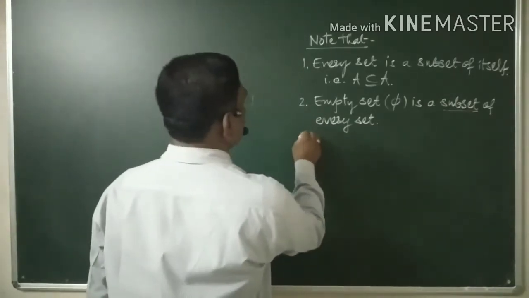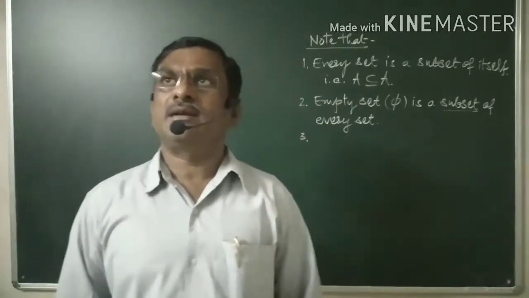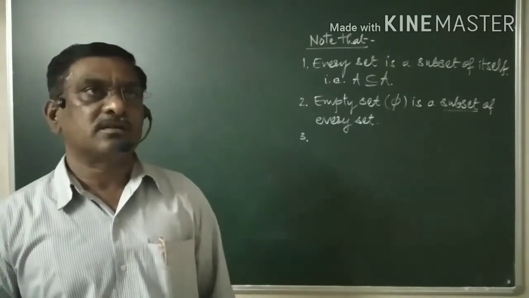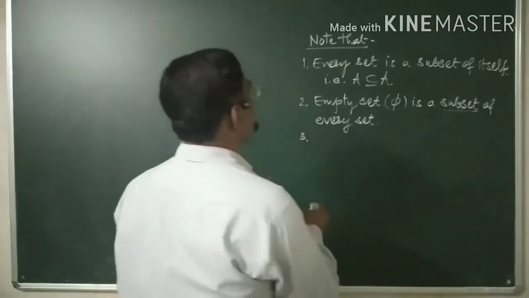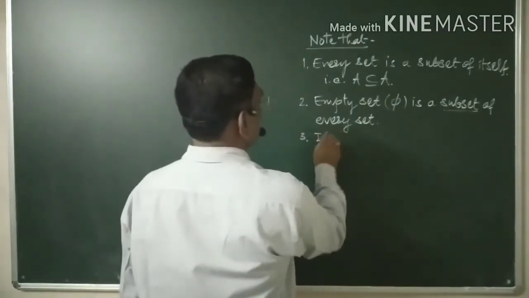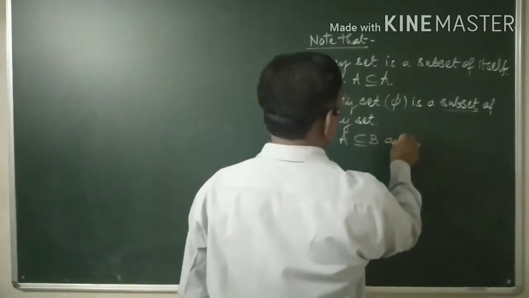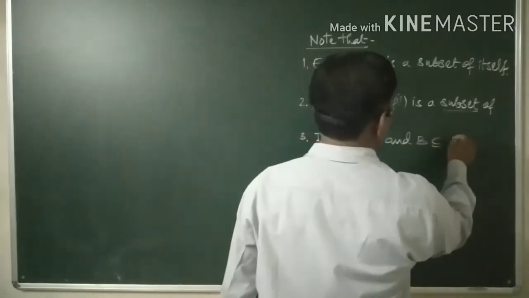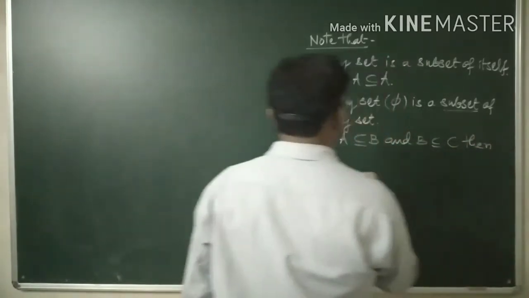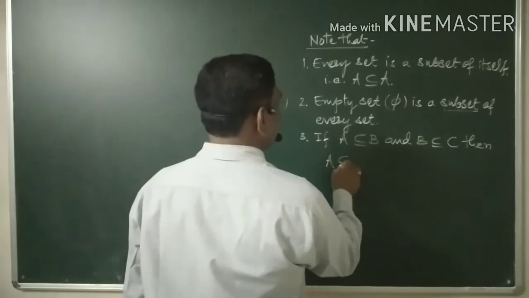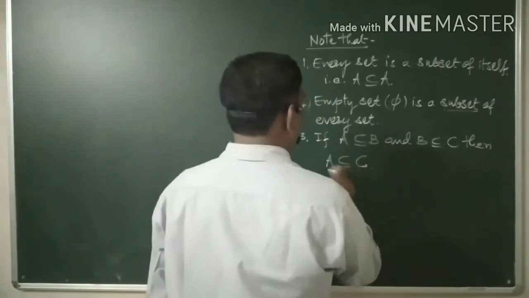Now another thing is, what happens if I take three sets, and we develop a relation? It can be stated like this: if A is a subset of B, and B is a subset of set C, then A is again a subset of C. How will this work?